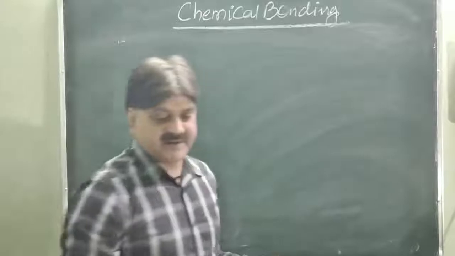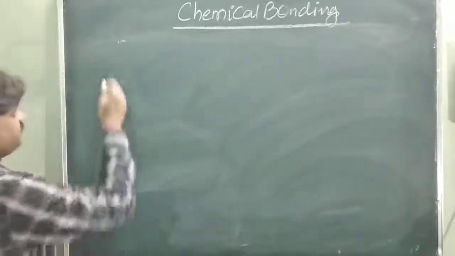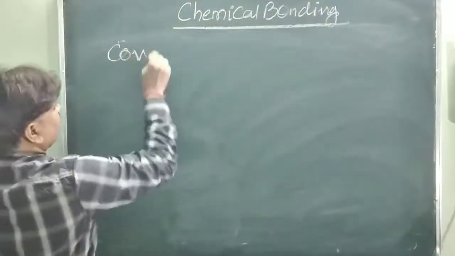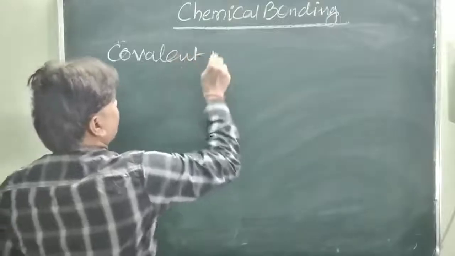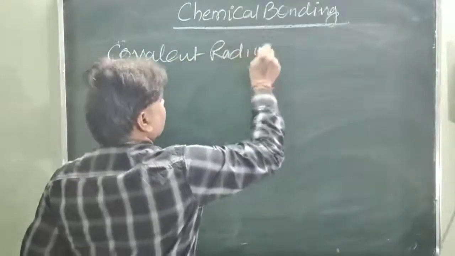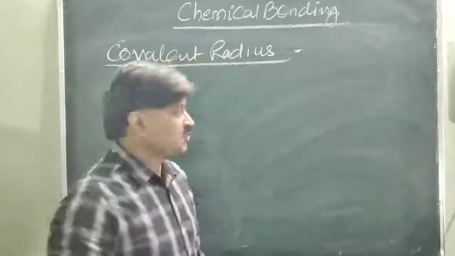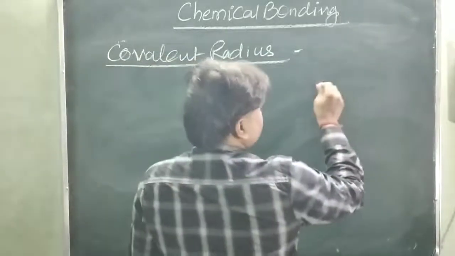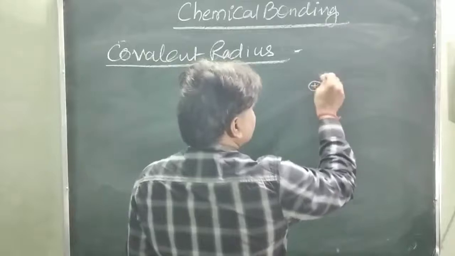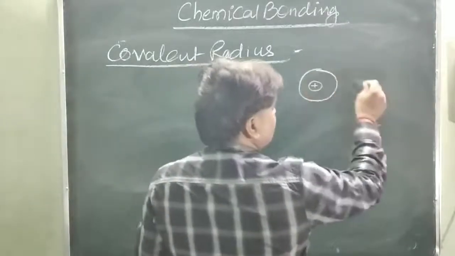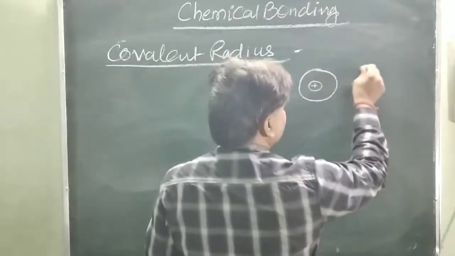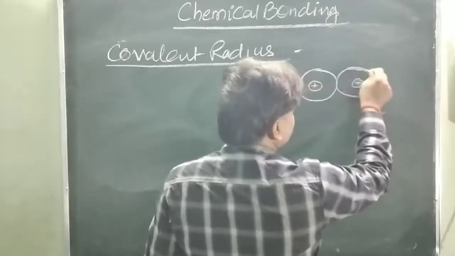What is covalent radius? You know that this is the nucleus of one atom, and this is the nucleus of another atom in a molecule.